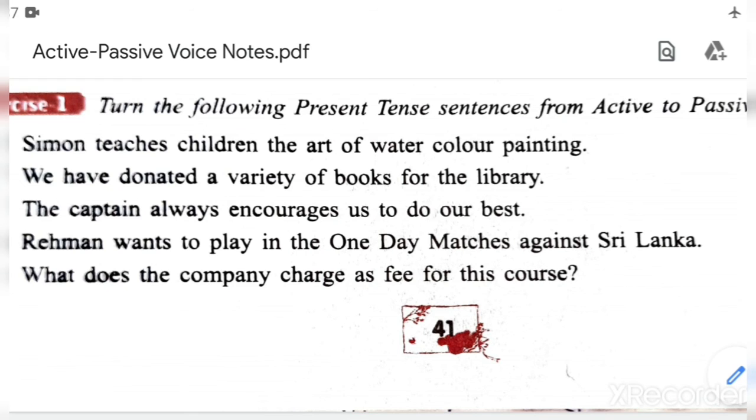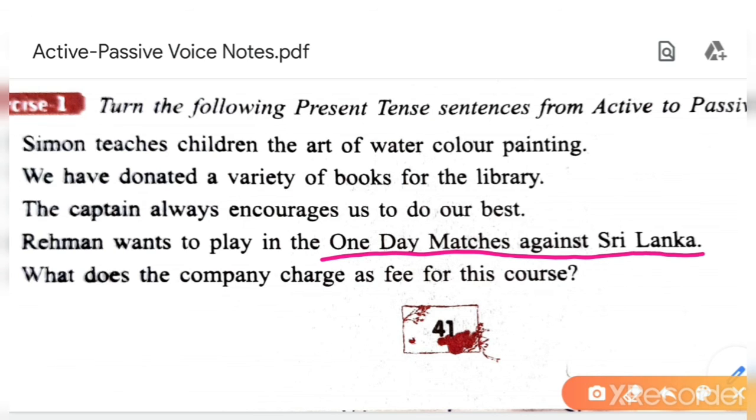Rahman wants to play in the one-day matches against Sri Lanka. Here you will start with one-day matches against Sri Lanka. You will make this sentence the object. Okay. The one-day matches against Sri Lanka are to be played by Rahman.